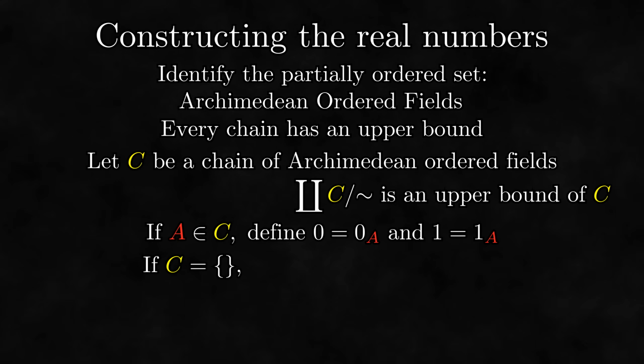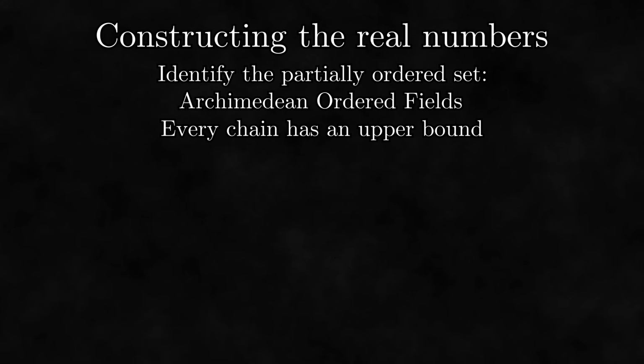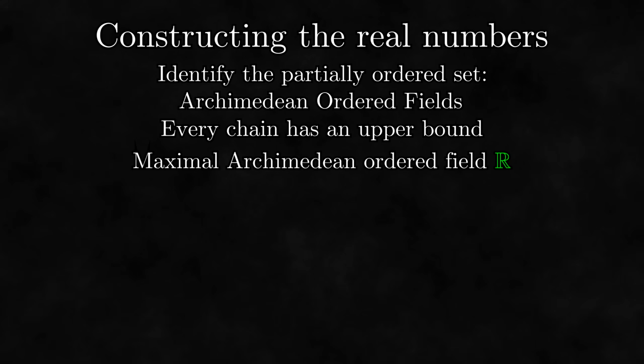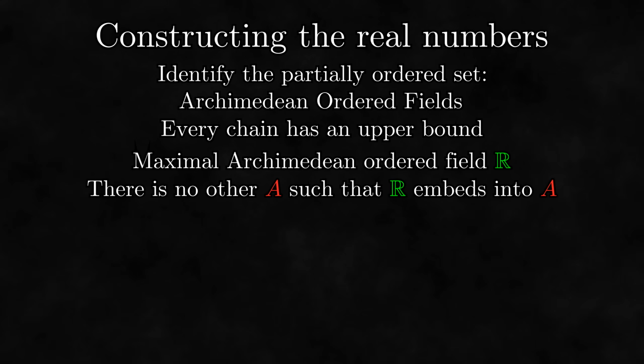Thankfully, the solution here is simple. If our chain is empty, we already know that the rational numbers are an Archimedean ordered field, so they are an upper bound of the chain. We have now proved that every chain has an upper bound. So by Zorn's lemma, we have a maximal Archimedean ordered field R. R being maximal means that there is no other Archimedean ordered field that R embeds into.